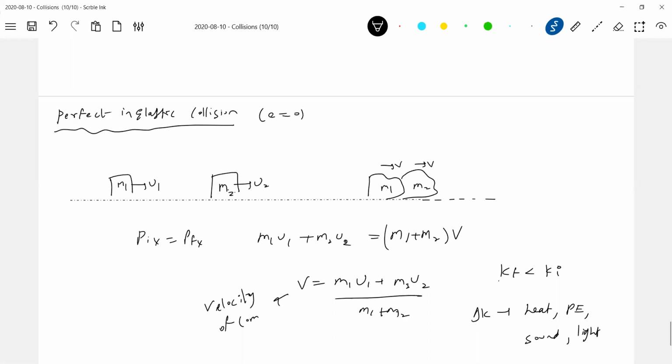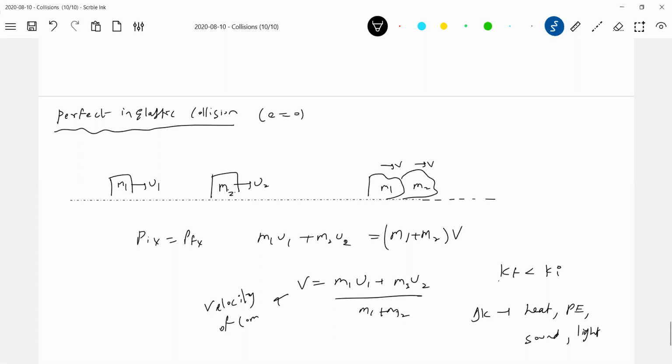What is the value of E? E will be 0, because what is the relative velocity of separation? 0. So the value of E will become 0. Perfect inelastic. And there's no rule that for E equal to 0, the bodies should stick to each other. When we go for two-dimensional collision, you can see that though they collide, they don't stick to each other. In one-dimensional collision, they must stick to each other.